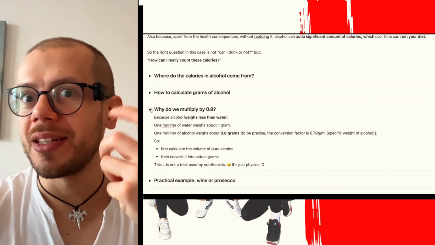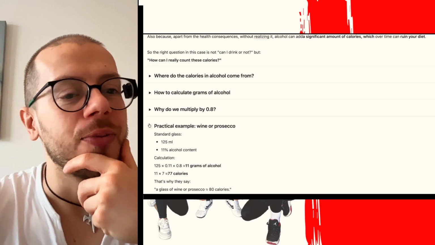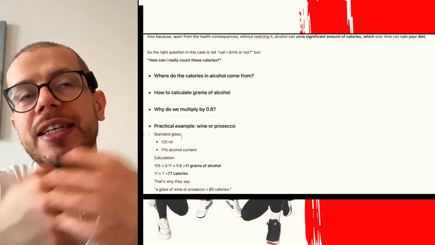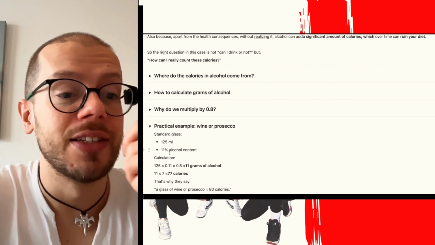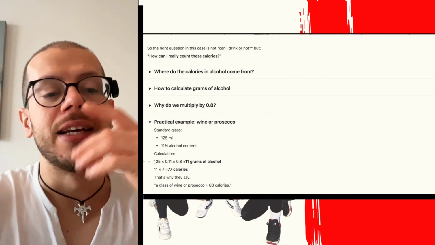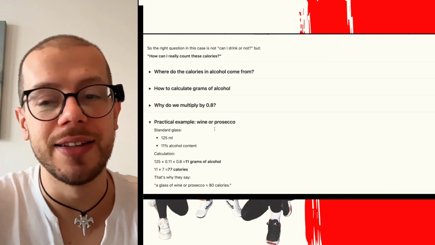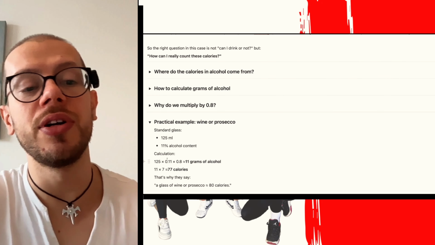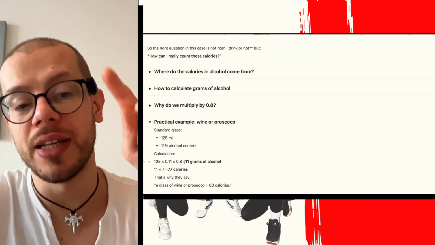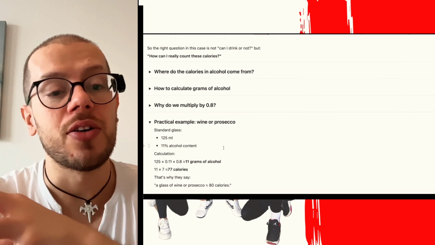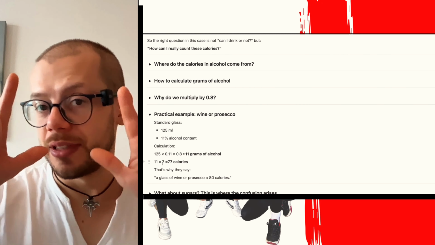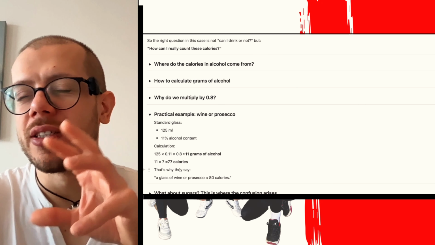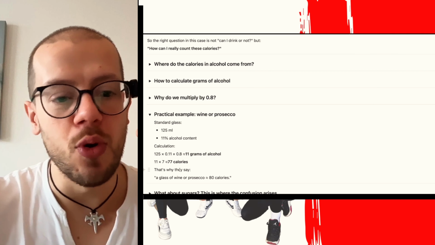Well, let's do a practical example. Let's go for the wine or prosecco. The standard glass is 125 milliliters. And let's say the average alcohol content is 11%. Let's do some math. 125 multiplied by 0.11 multiplied by 0.8 equals 11 grams of alcohol. And 11 grams of alcohol multiplied by 7 calories is 77 calories. And that's why they say a glass of wine or prosecco is approximately 80 calories. Of course, the small one, 125.